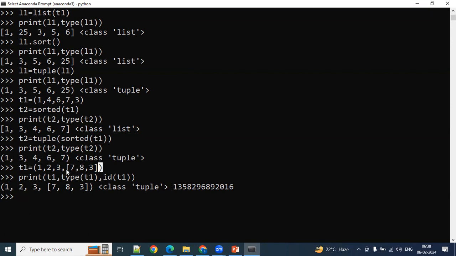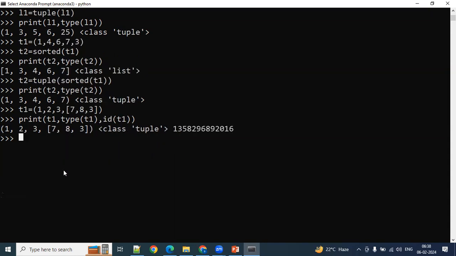List inside the tuple is also possible. Now, how do you access this list? T1 with square brackets. What is the position of this element? 0, 1, 2, 3. Position 3 we need to take. See, this element at position 3 is the list actually.